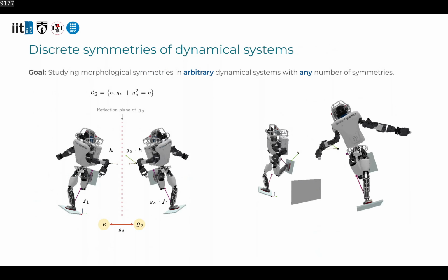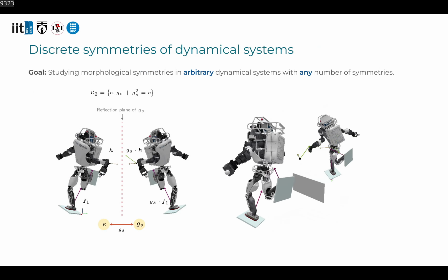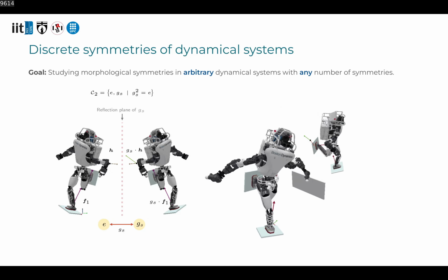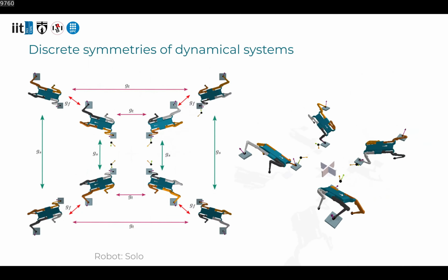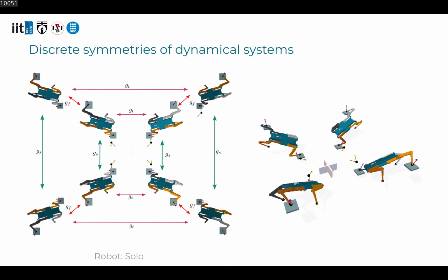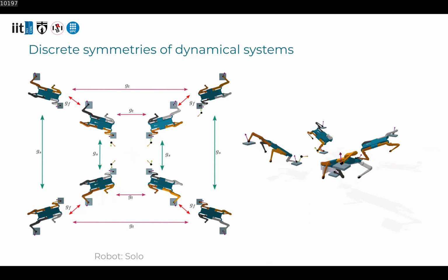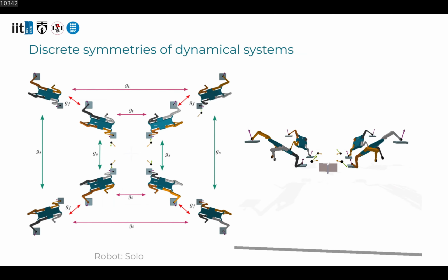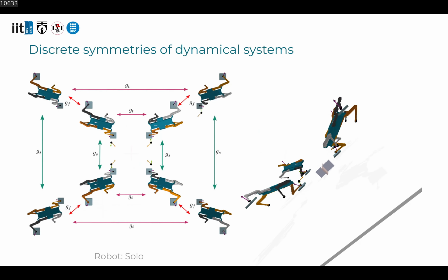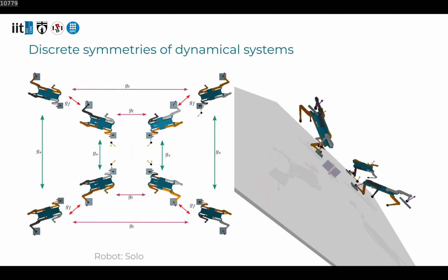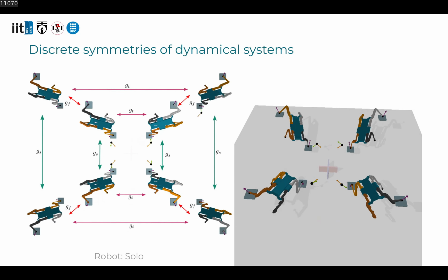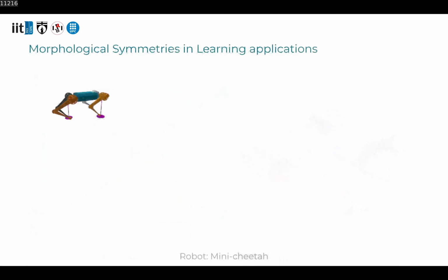Our goal is to provide the theoretical abstractions required to generalize the concept of a morphological symmetry beyond the trivial reflection symmetry. Among the various systems we study with our proposed formalism, some quadruped robots stand out with a remarkable eightfold symmetry, meaning that for every system state there exist 7 different symmetric states. In practical terms, this implies that with the use of data augmentation, for every minute of recorded data during the robot operation, we can effectively obtain an additional 7 minutes of recording simply by exploiting the robot's symmetries.